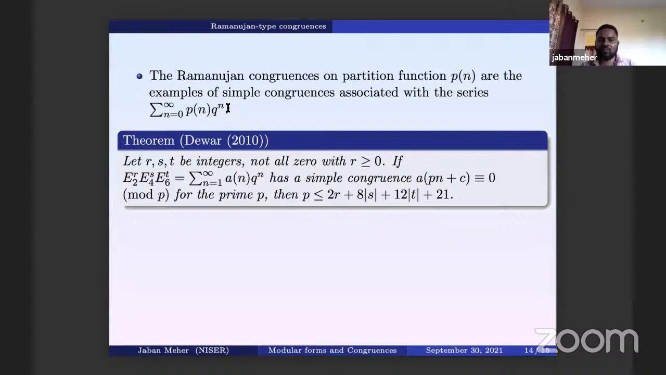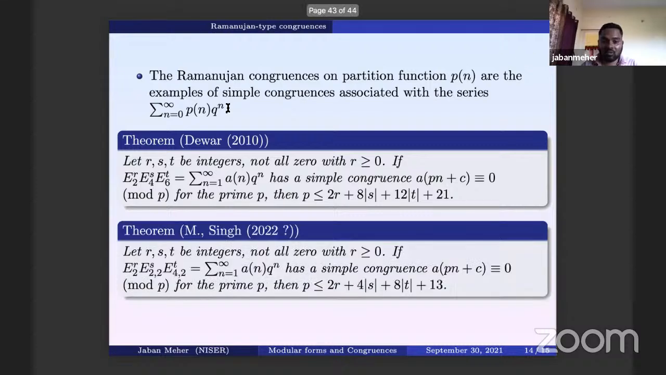So Michael Dewar actually used the mod p theory, which was known from Swinnerton-Dyer. This is the mod p theory, SL2(Z) mod p theory. Swinnerton-Dyer used the mod p theory for modular forms on SL2(Z) and proved that if you have this q-series expansion of E2 to the power r, E4 to the power s, E6 to the power t, and it has a Ramanujan type congruence at c mod p, then p has to be less than or equal to this number.